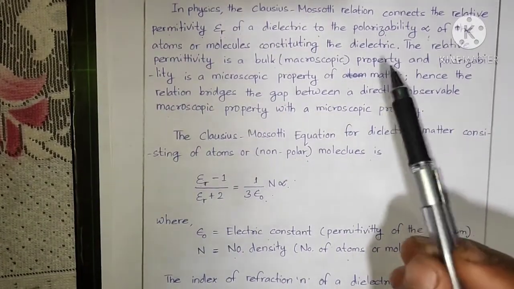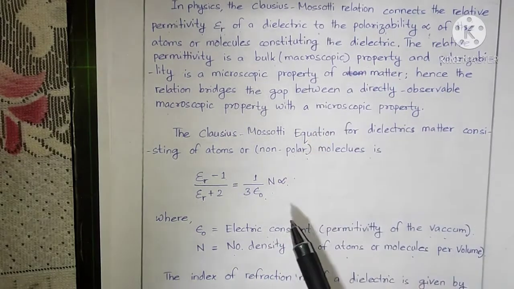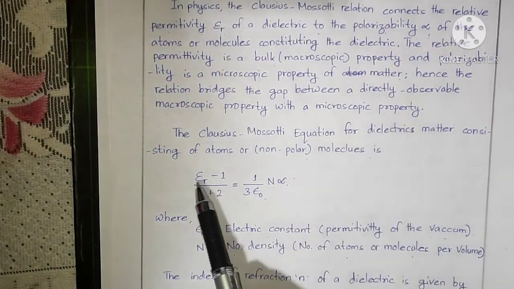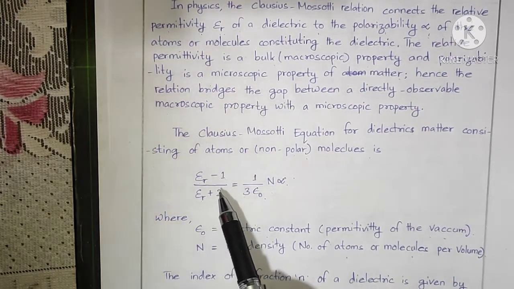Basically, in the Clausius-Mossotti equation, we just need the relation of epsilon r minus 1 divided by epsilon r plus 2.